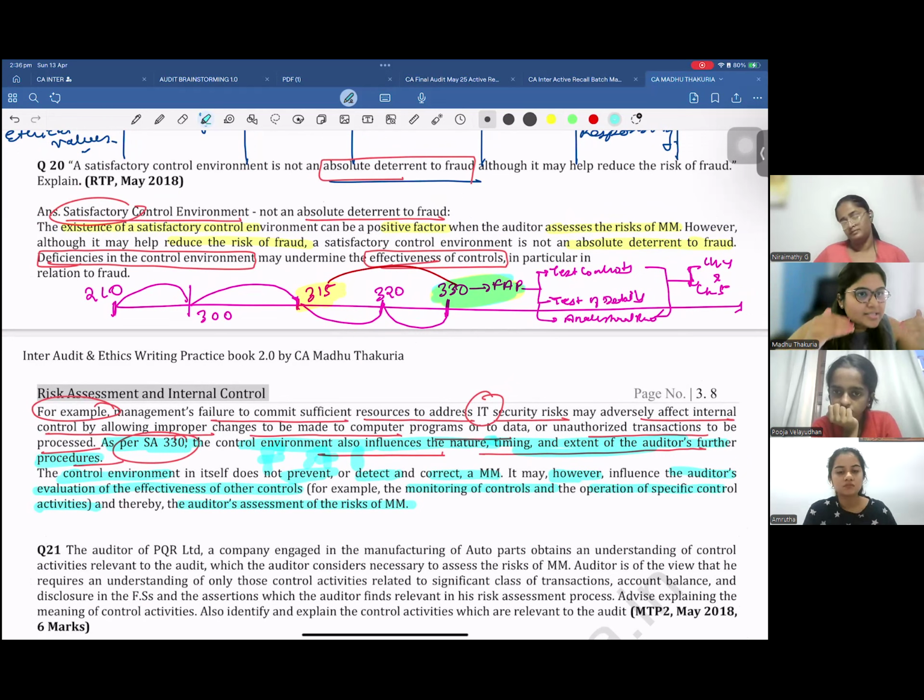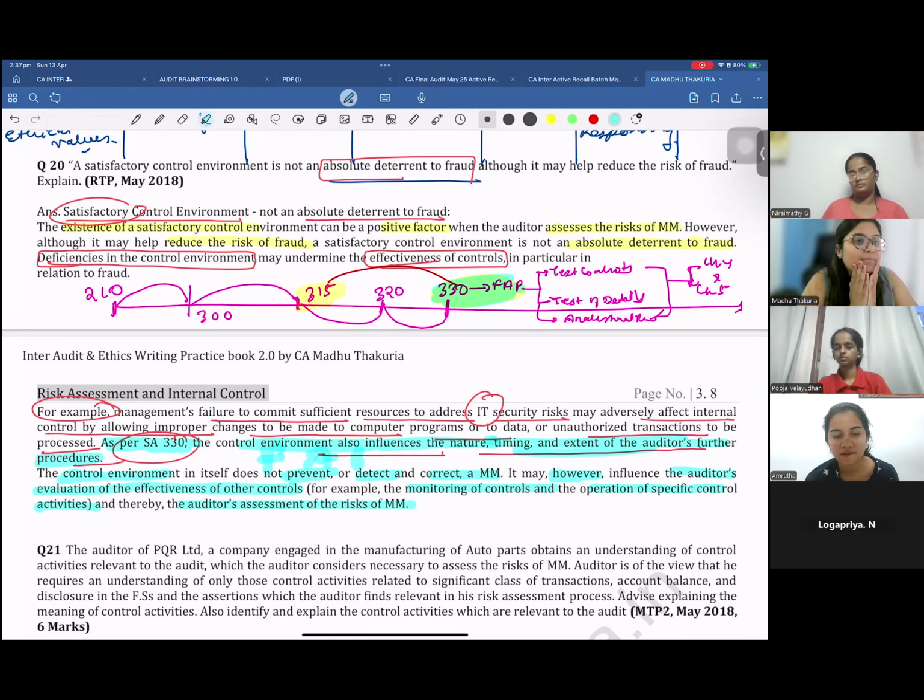Got it? First, they have told you that there is some limitation to control environment. Then they are telling you even though there is limitation to control environment, you still understand the control environment so that you are able to assess the risk of material misstatement. There is no guarantee that you will be able to find the fraud, or this control environment will be able to detect the error or fraud. There is no guarantee, but still it will help the auditor to identify the risk of material misstatement.